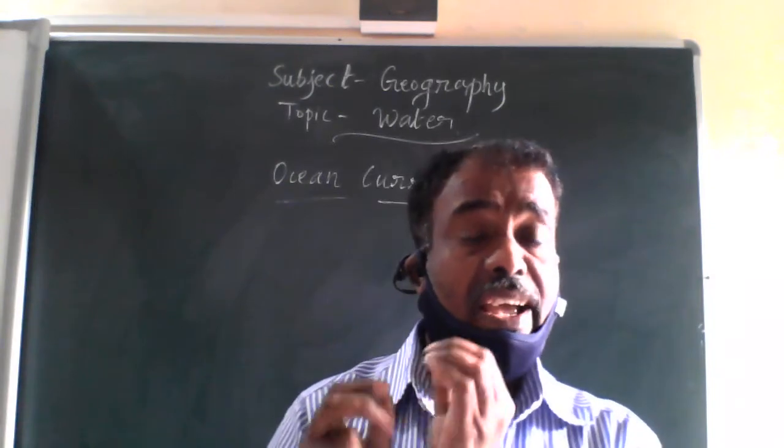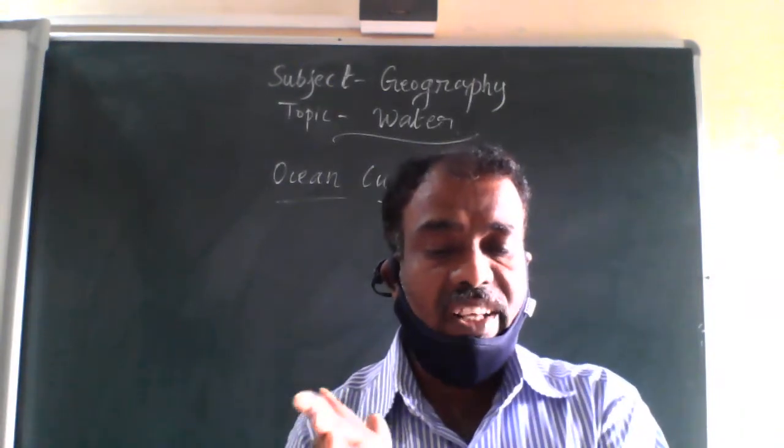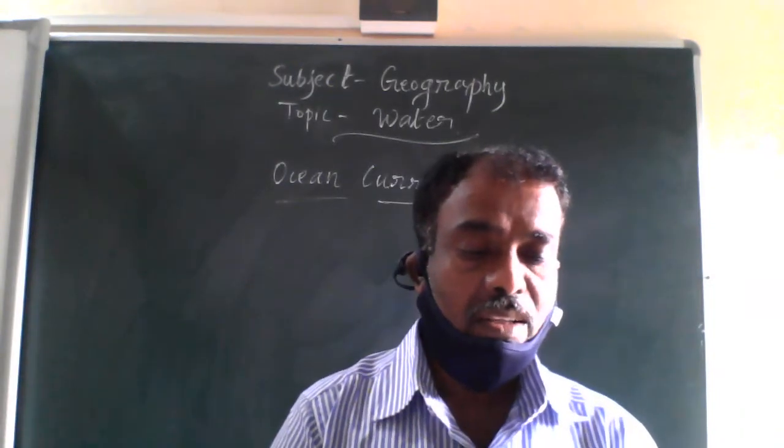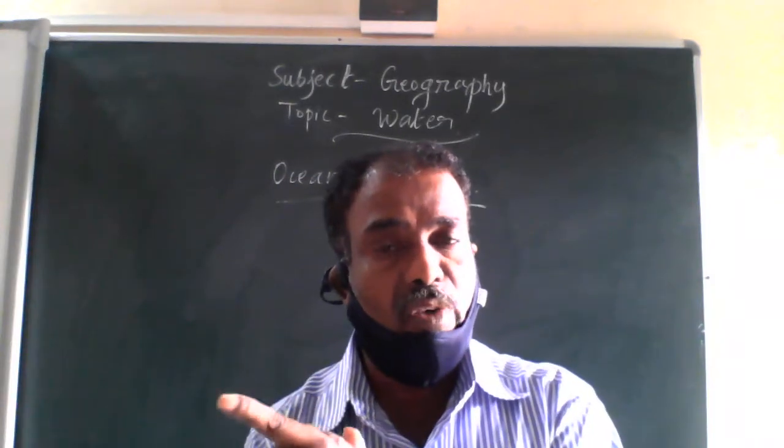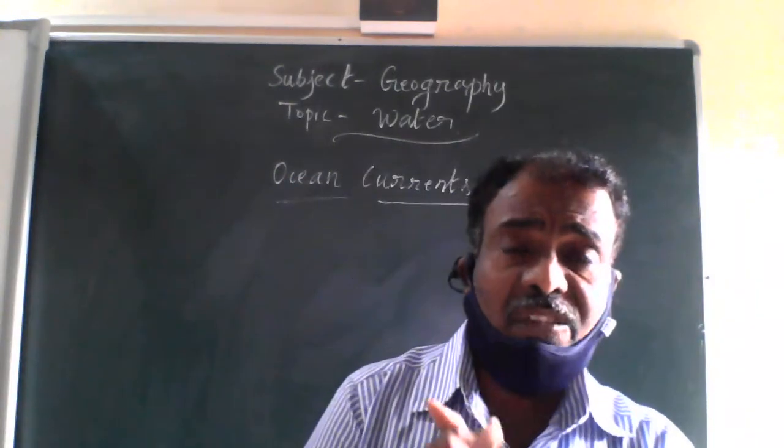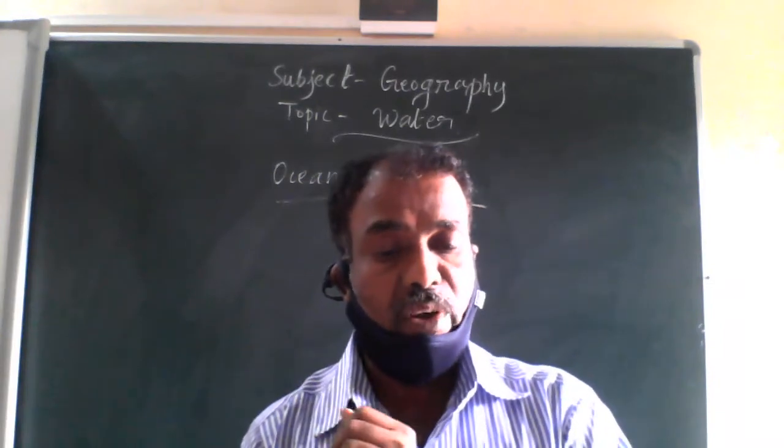These are examples of a cold current and a warm current.